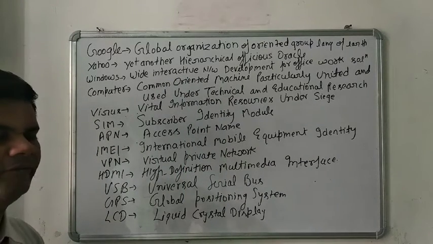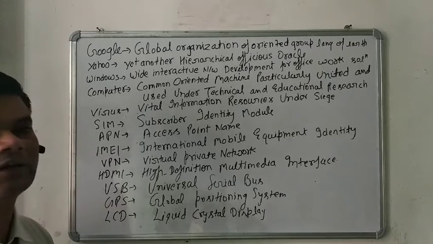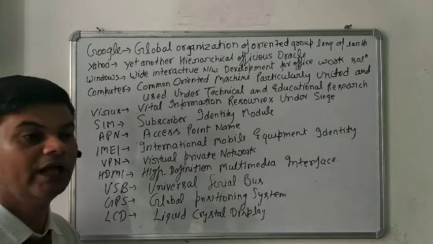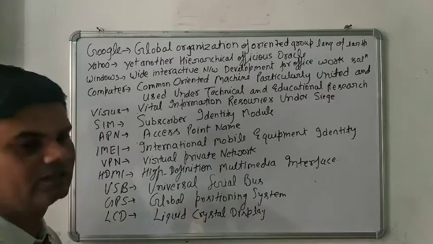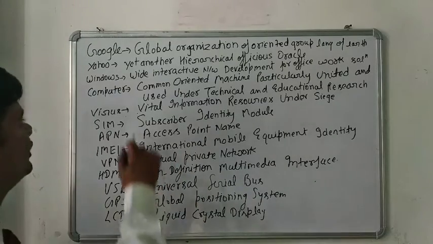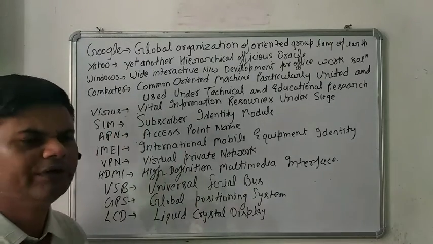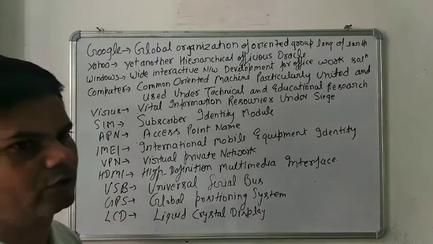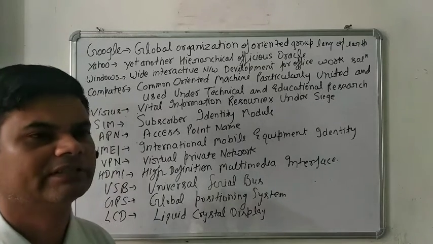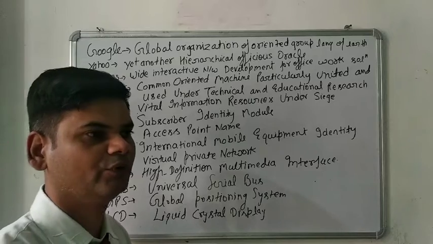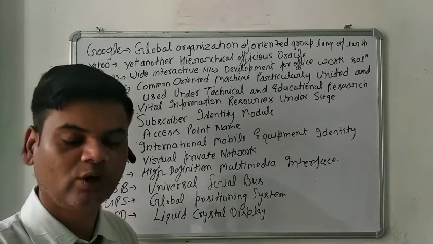Generally, every person all over the world uses Yahoo and Google, but they don't know the full forms. So that's why we have to discuss these things. Next, what is Windows? Windows is basically the operating system of Microsoft. About 70 to 80% of people using computers all over the world are using the Windows operating system.